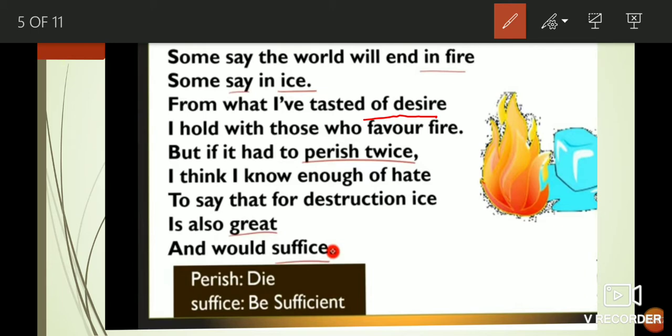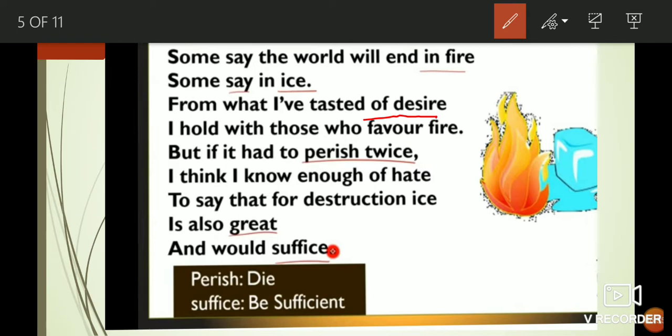The whole world is in wars, and Robert Frost also belongs to the age of world wars, where the whole world is engaged in wars. So he is referring to what he has experienced, why people fight or indulge in war for satisfying their desires.